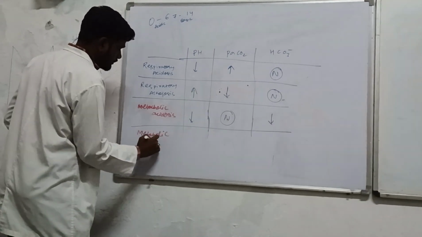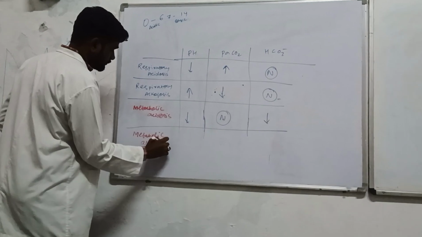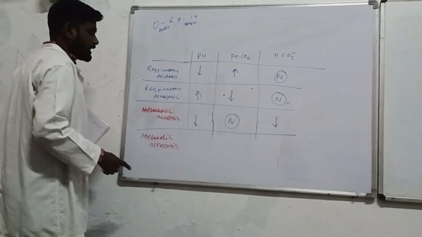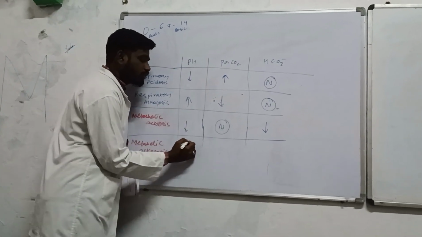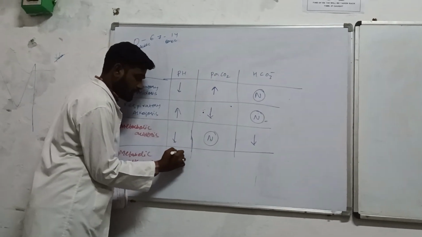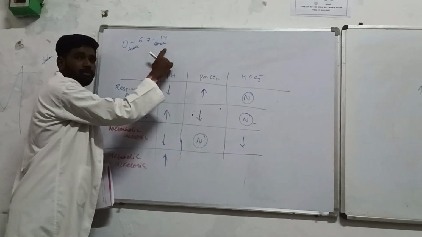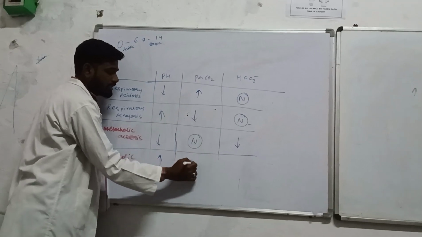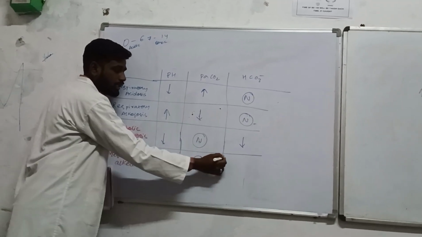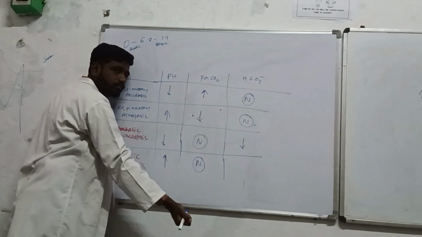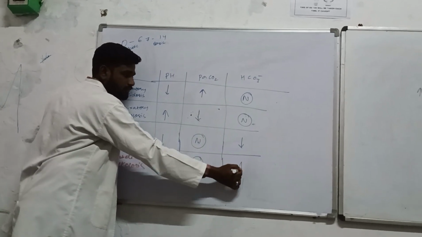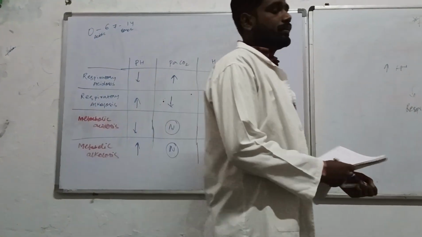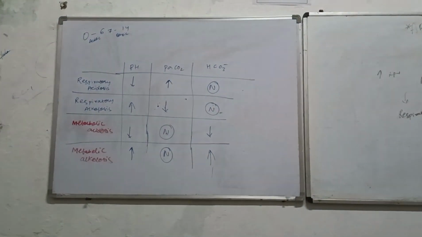Yes, metabolic alkalosis. What is happening in metabolic alkalosis? What is happening to the pH? The pH should increase. If the pH is increasing, then your body is moving to the basic level. Isn't it? Here there is no chance of respiratory involvement. The respiratory mechanism is normal. So what is happening to the bicarbonate? It is going to increase. So depending on these parameters, you are going to divide the respiratory and the metabolic mechanism.